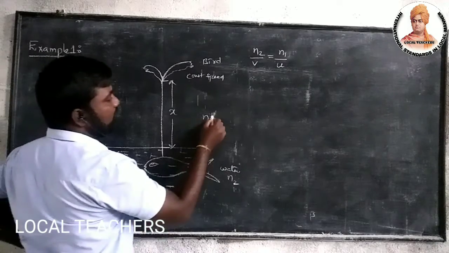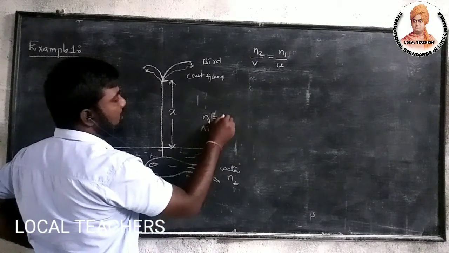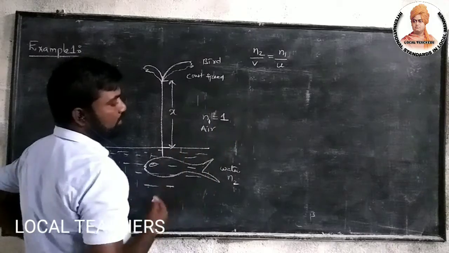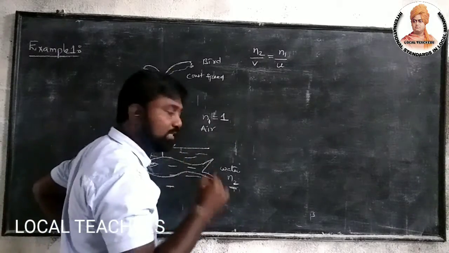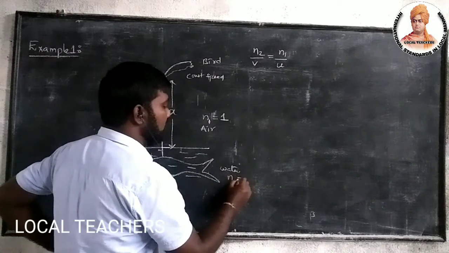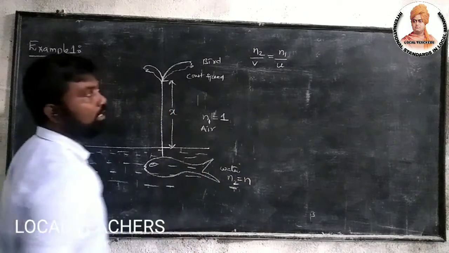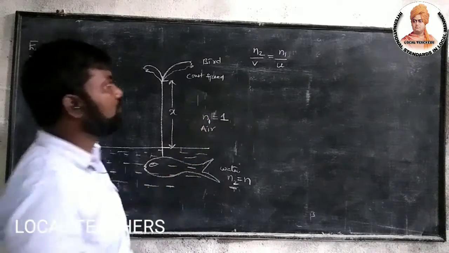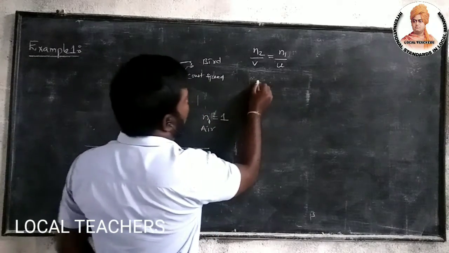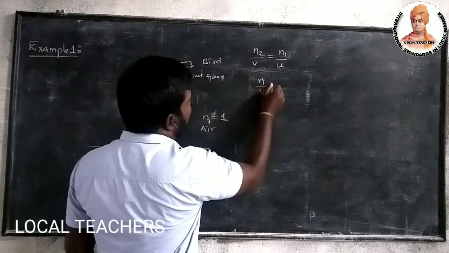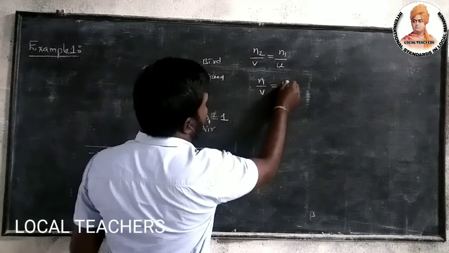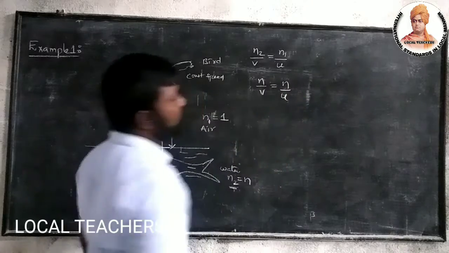Generally the refractive index of air is equal to 1, and we are considering the refractive index of water as small n. So substituting these values, we can write n by v equals 1 by u.